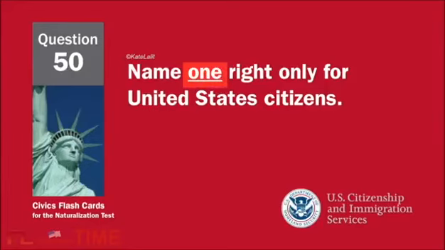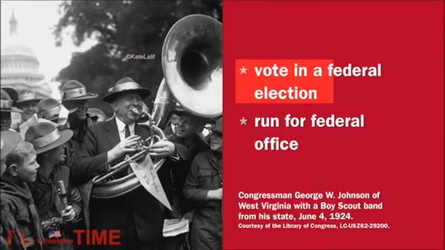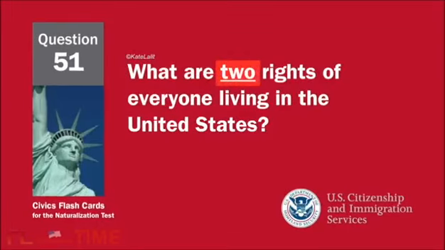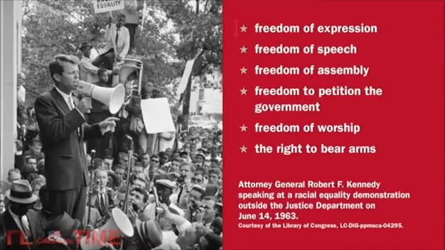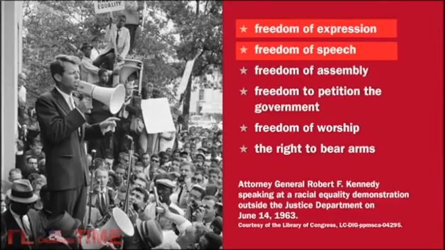Name one right only for United States citizens. Vote in a federal election. What are 2 rights of everyone living in the United States? Freedom of expression. Freedom of speech.